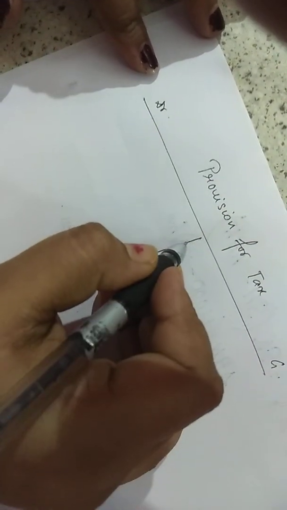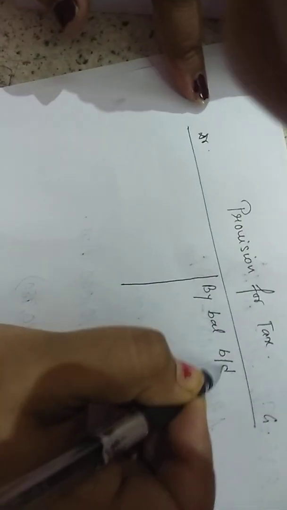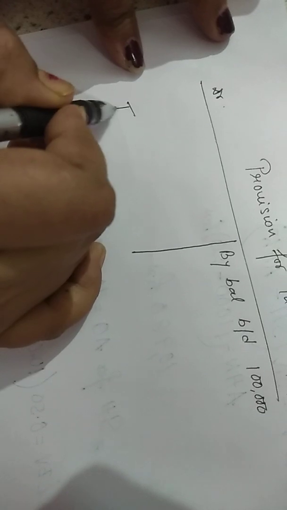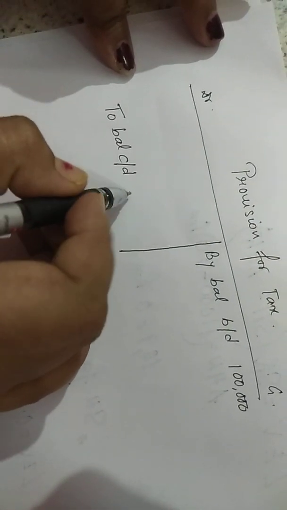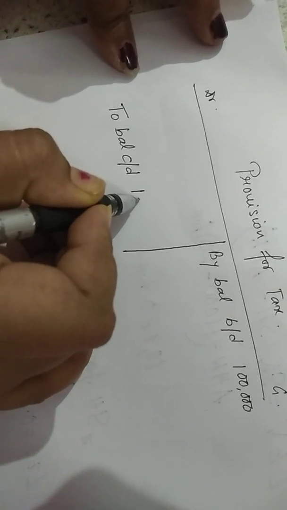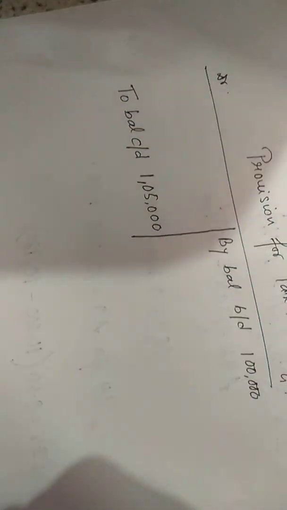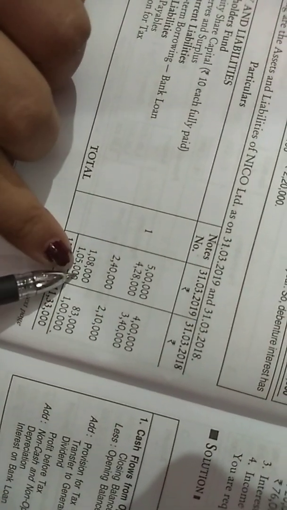How much is the opening balance given? By balance BD 1 lakh. To balance CD, closing balance as on 31st March 2019, it's given is 1 lakh 5,000. Okay. See, I'm showing you once. Here, opening balance of provision for tax is given 1 lakh. Okay. And closing balance is given 1 lakh 5. That is what I have recorded.